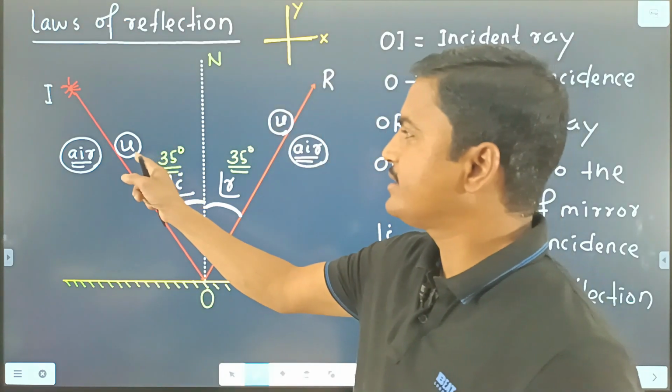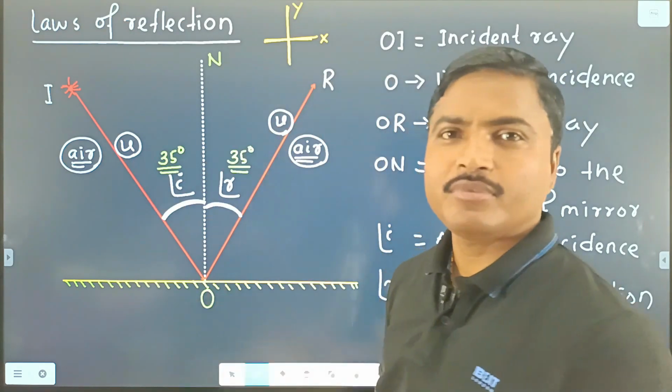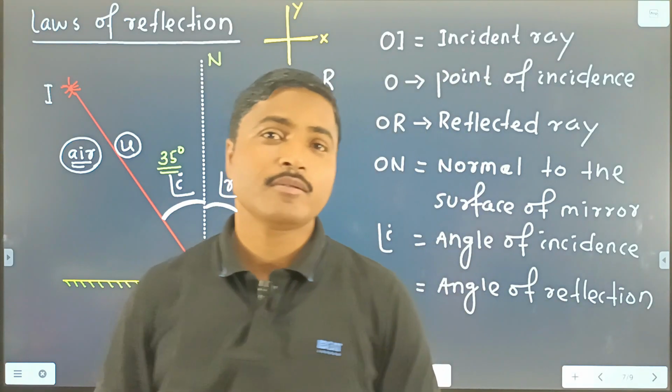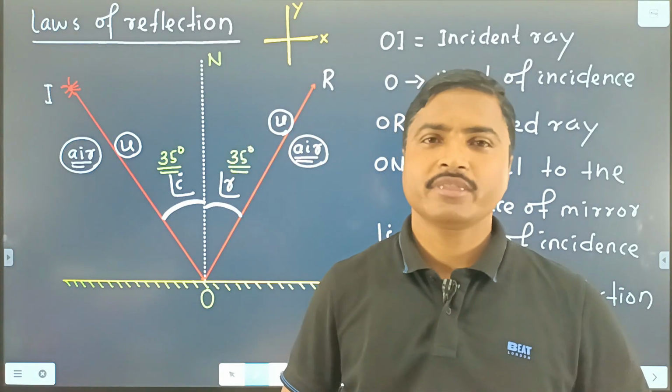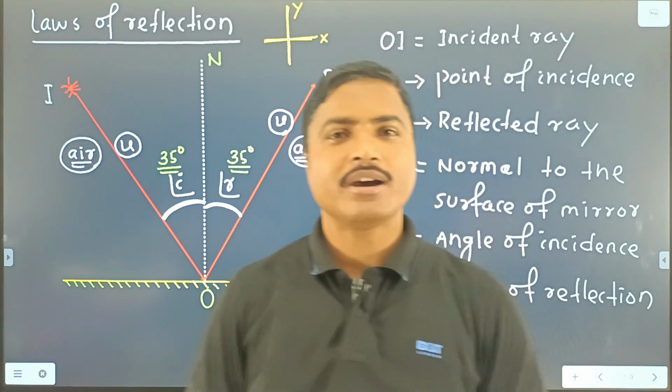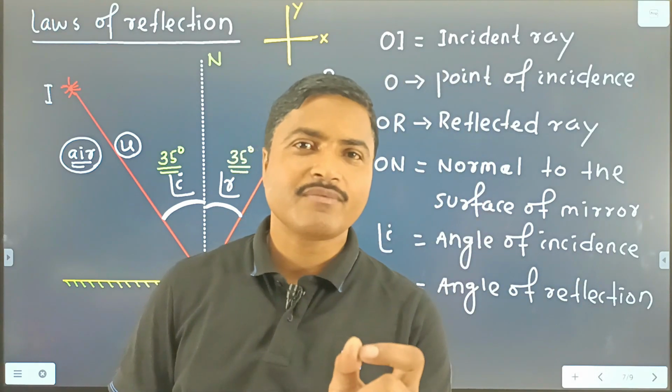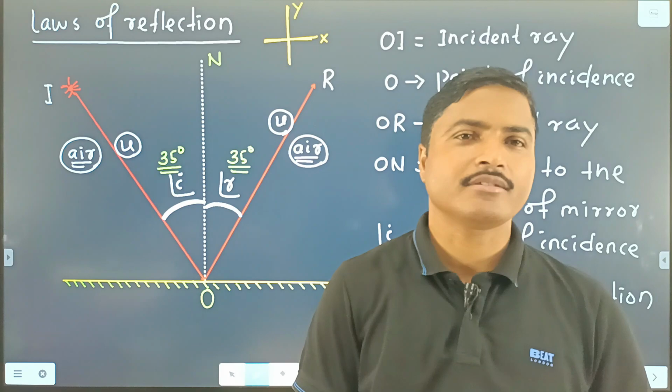but speed, medium and frequency remain constant in case of reflection. Clear? And this is all about the laws of reflection and reflection of light.